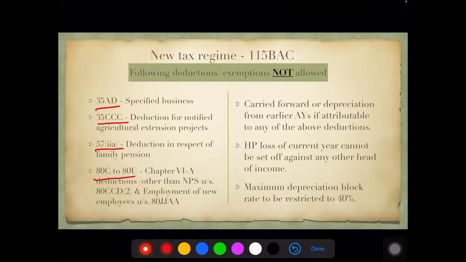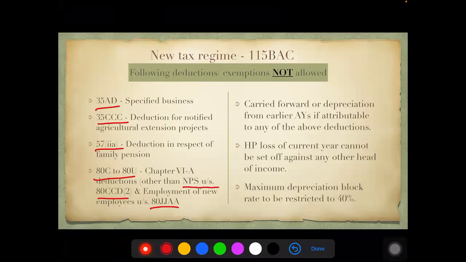Only thing which will be given would be NPS as mentioned under 80CCD(2) and employment of new employees, 80JJAA. Okay, so the new employee deduction under 80JJAA and the National Pension Scheme employer contribution under 80CCD(2). Only those two deductions are eligible. Other than that, none of the deductions of Chapter 6A will be applicable. So all this is taken away from you. All this is taken away. And the only thing that they're giving is new rates.